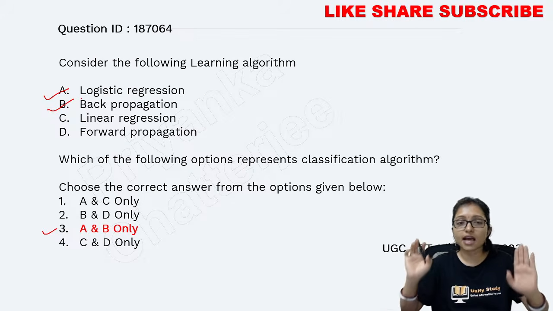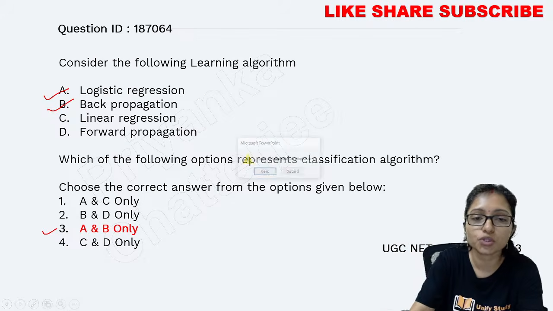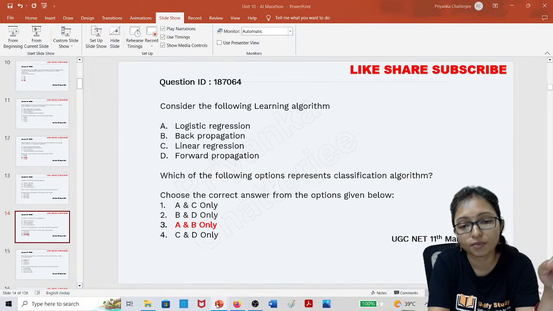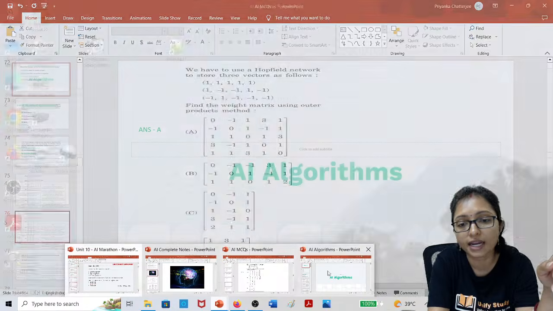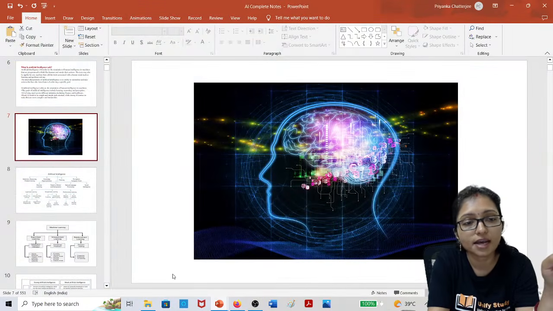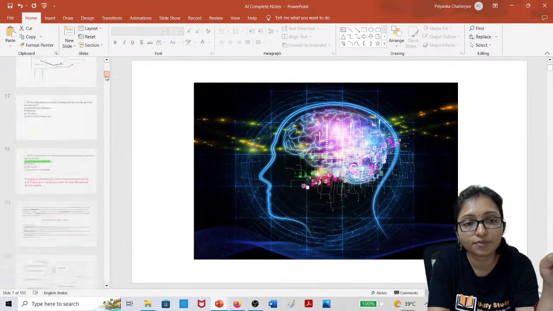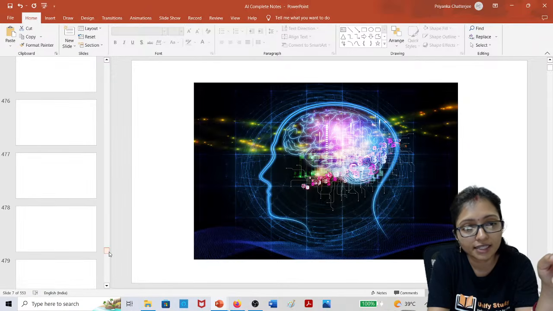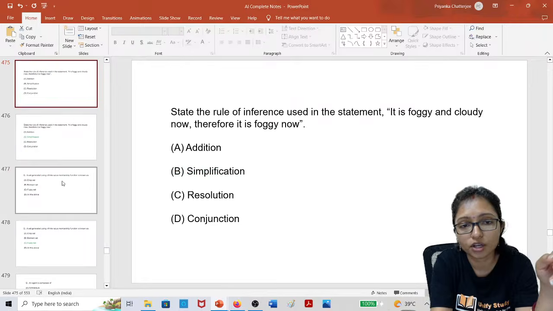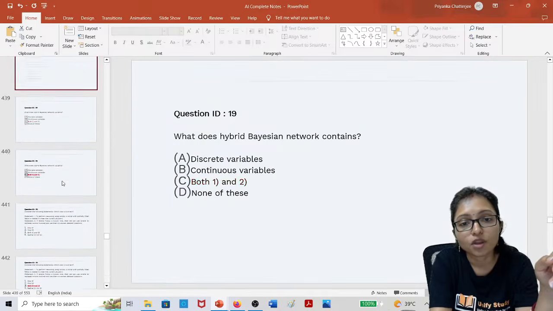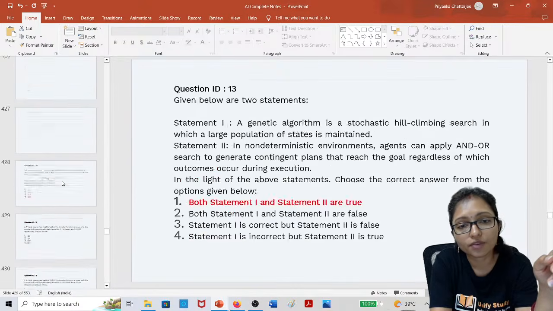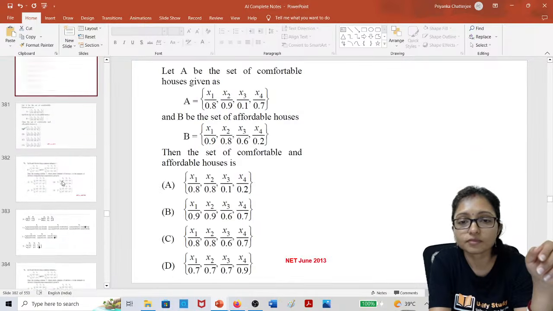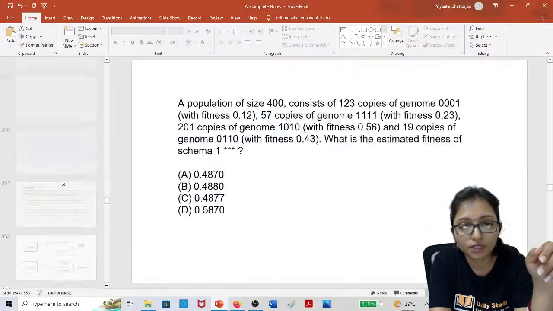So why is this the answer? For that I am going to some theoretical concepts, because this is a very important concept regarding learning algorithms. Let's learn some learning algorithms, after that we will come back to this question. All this overview and understanding will be clear, then we will come to this question again.